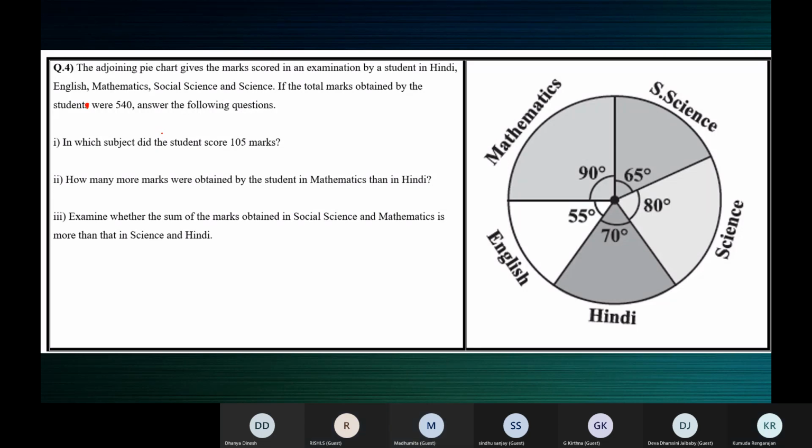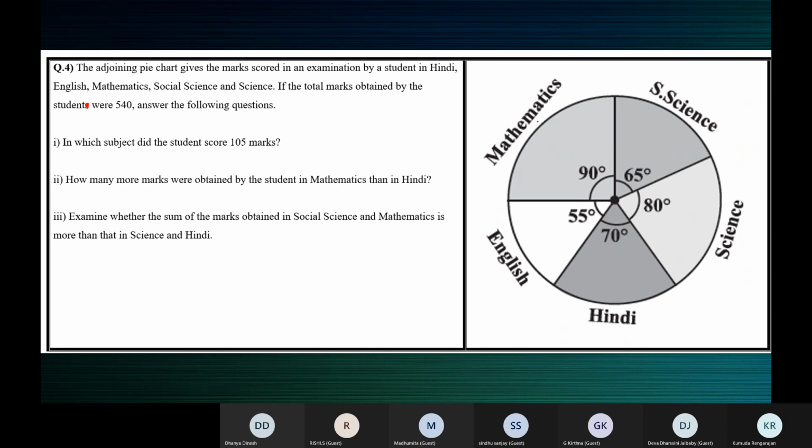Correct. Otherwise, if social studies is for 100 marks, math is for 100 marks, English is for 100 marks, if the maximum marks of each subject had been represented, then all the sectors would have the same size.